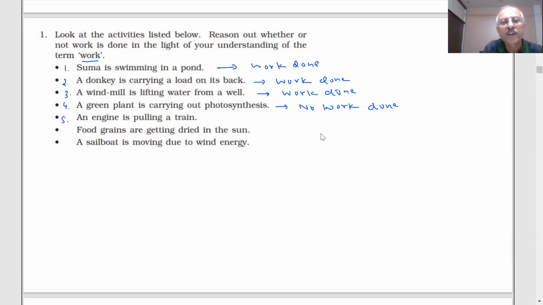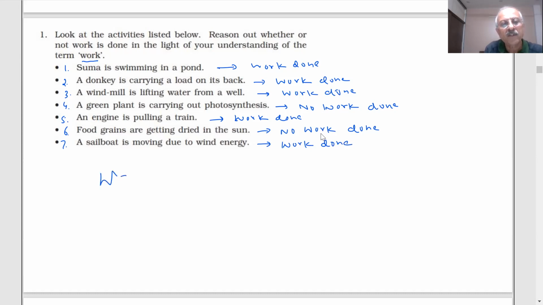An engine is pulling a train. Work is done. Food grains are getting dried. No work done. There is no displacement. A sailboat is moving due to wind energy. Work done.